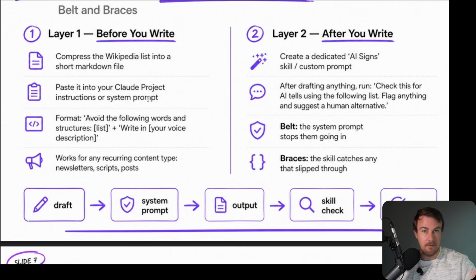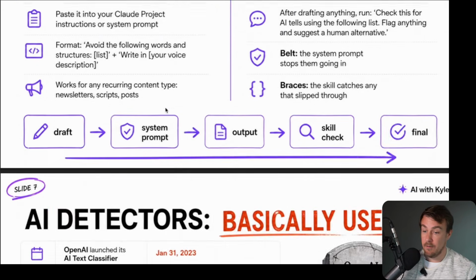This is only when you really do need to make it sound more human. I still highly recommend also doing a human check or a human rewrite. Depending on what you are creating, that's still going to be essential. If you are writing a book, well, one, you should probably be writing it yourself manually, but if you are using AI, you should definitely be rewriting absolutely everything. However, if you're writing an email, does it matter? No, not really. So you need to apply the level of effort depending on the task itself.